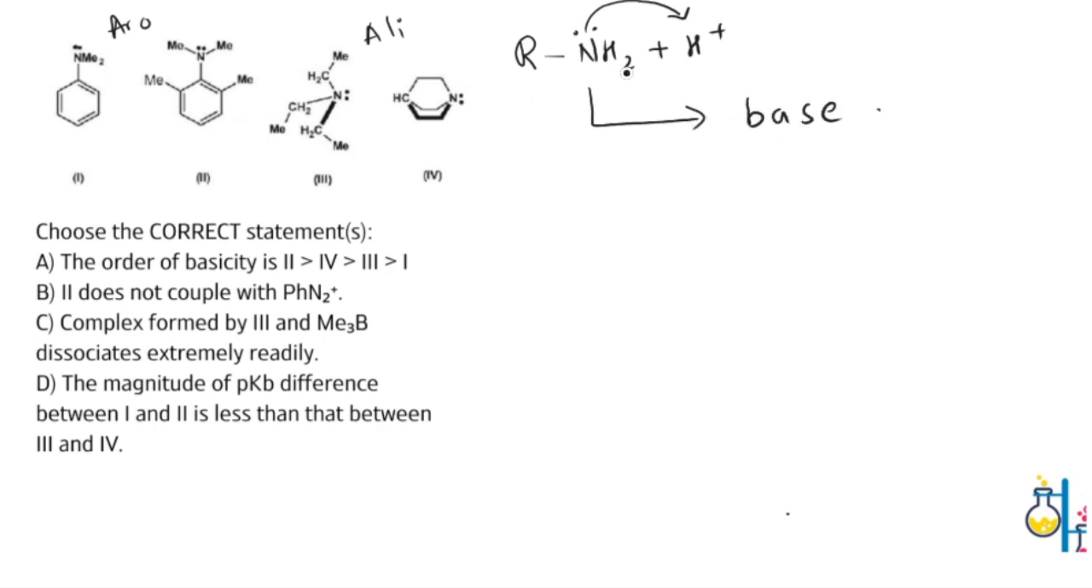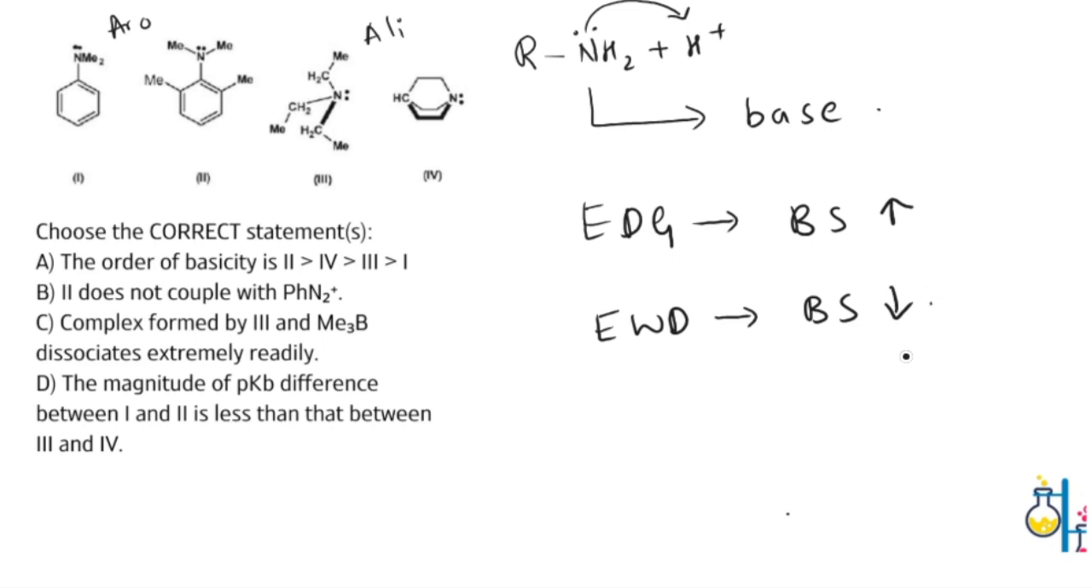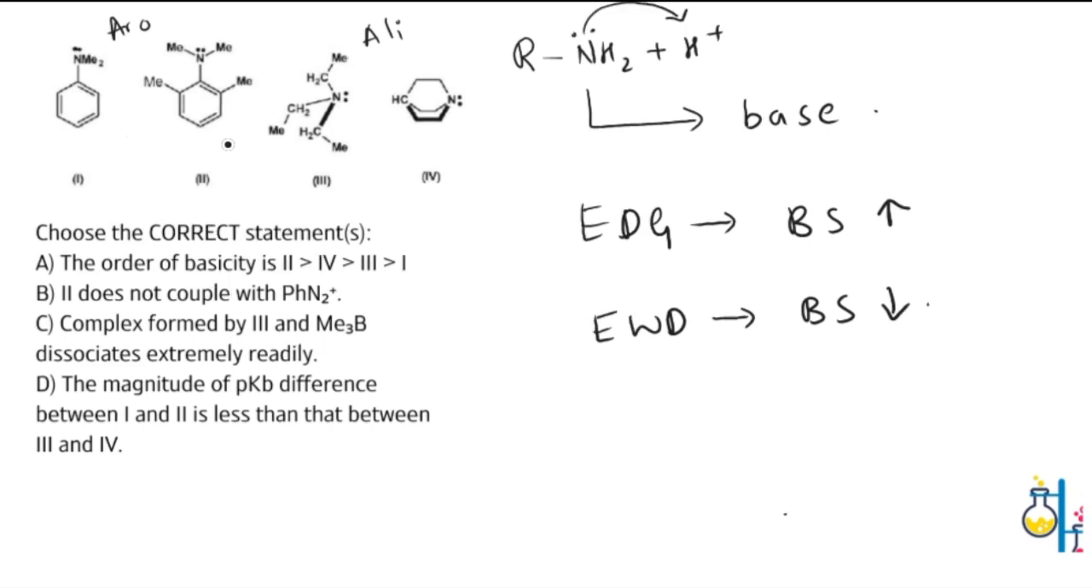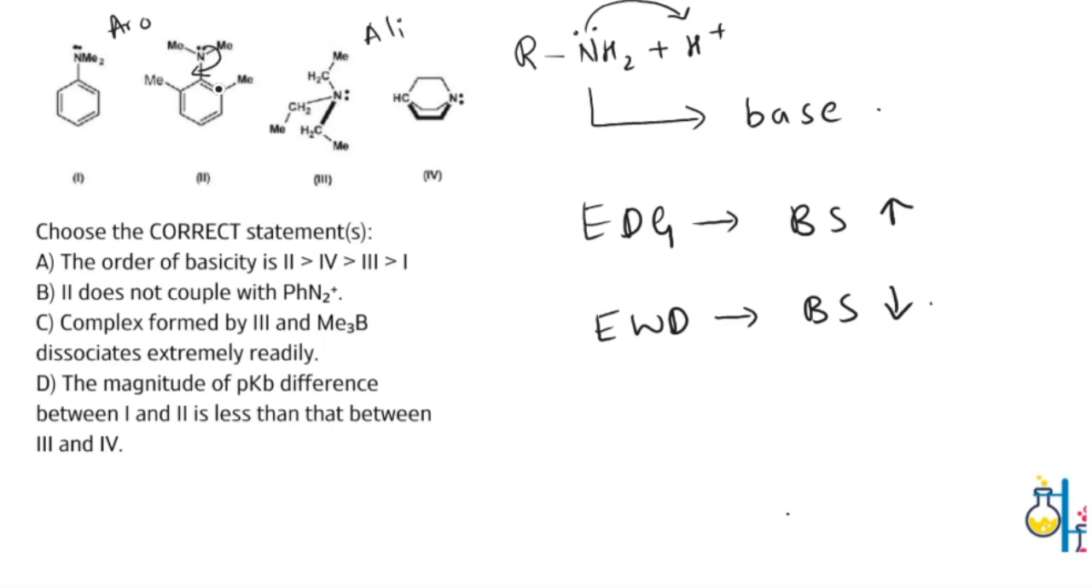Now, what will decide the basic strength of the amines? If there are electron donating groups, then the basic strength always increases. If there are electron withdrawing groups, the basic strength always decreases. This is something opposite to what we have seen in the acidic strength of acids. Whenever we have aromatic amines, due to the resonance of the lone pair of electrons, the lone pair is not available for the incoming proton that easily. Hence, always remember the aromatic amines are less basic as compared to aliphatic amines.